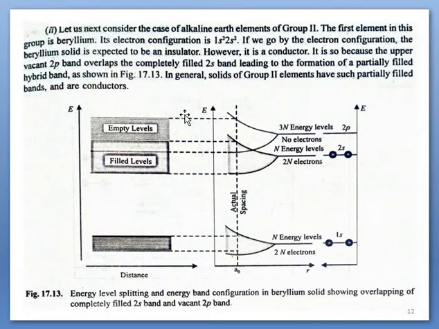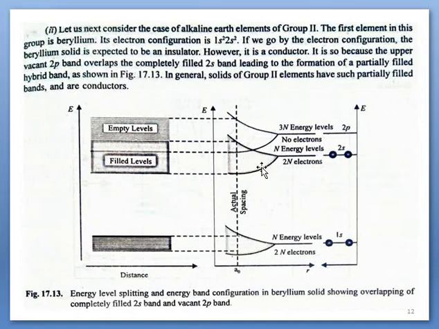Similarly, we can also see the electronic configuration of 1s2, 2s2. So this band will be completely filled, and 2p, since there is no electron, even then it will split and form a band. A few lower energy levels will partially overlap with the lower band. This one, there is overlap.